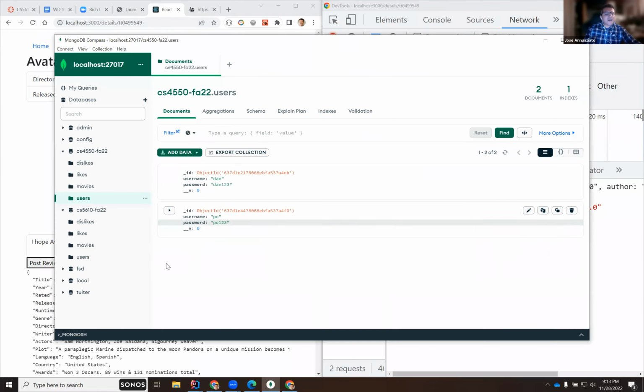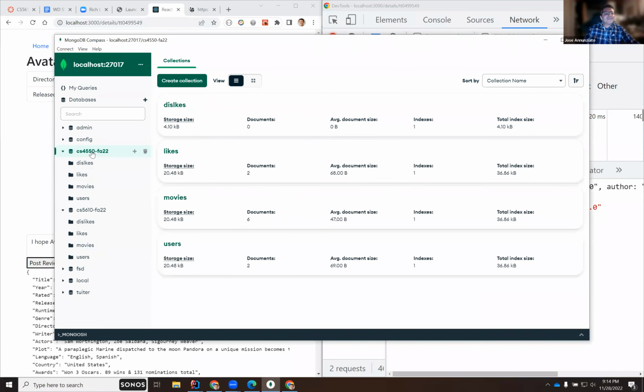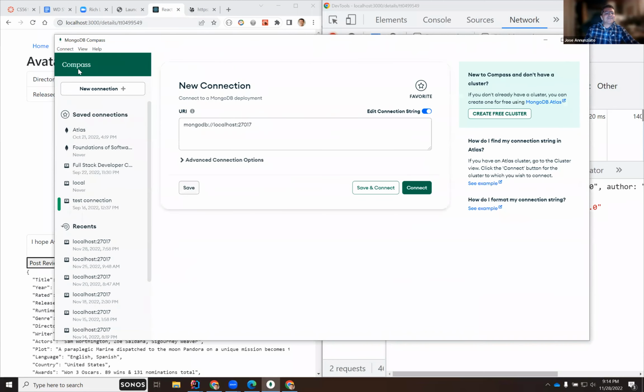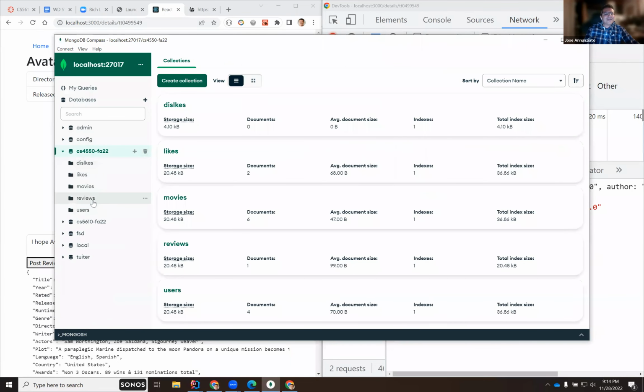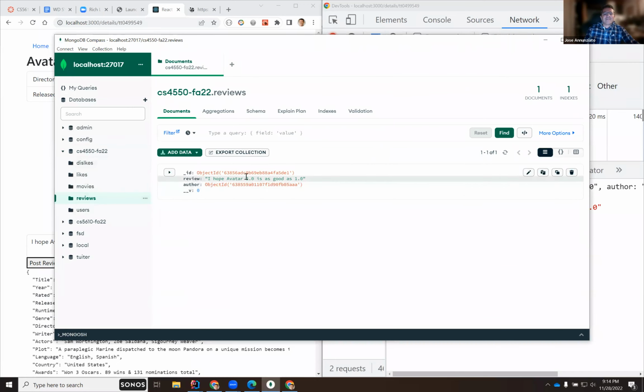If we go to the Compass and we refresh this, how do we refresh? Is there a refresh? Was it created? Connect, disconnect. Let me reconnect. There we go. Reviews, there it is. I hope Avatar 2.0 is as good as 1.0. Perfect, right? So we have a review.